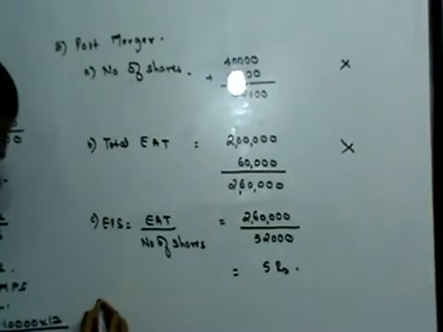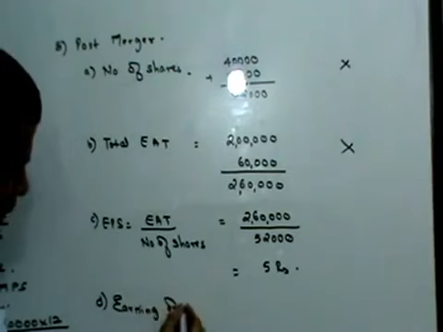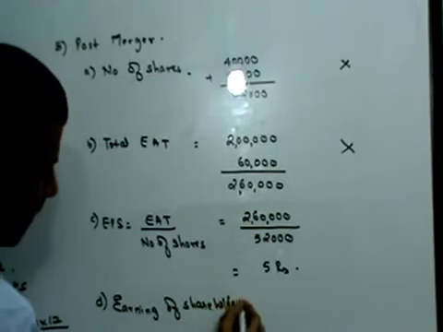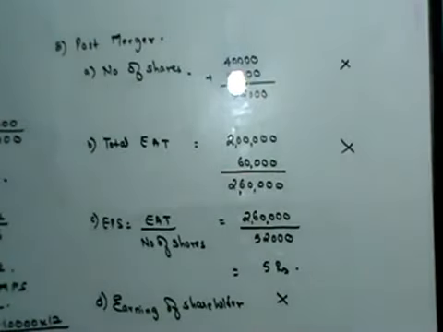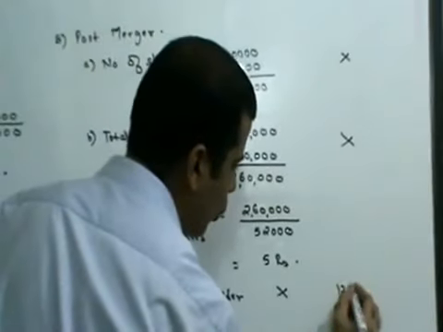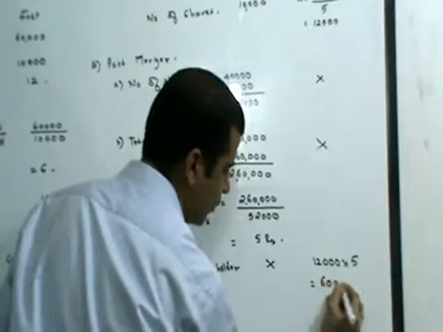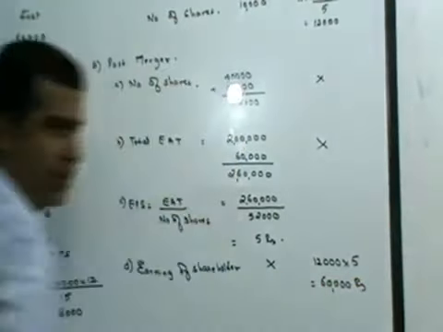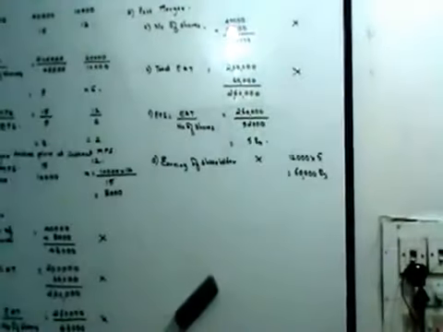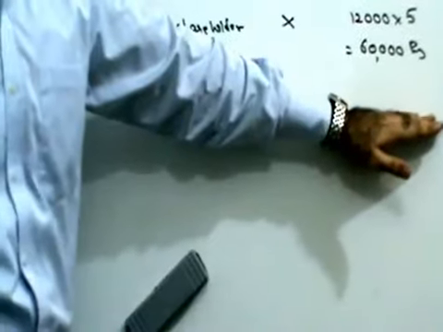So in that case, earnings of shareholders. Let's see how much is the earning for the shareholders of Frost Limited. Frost Limited was issued 12,000 shares and the earning per share is 5, so 60,000 rupees.